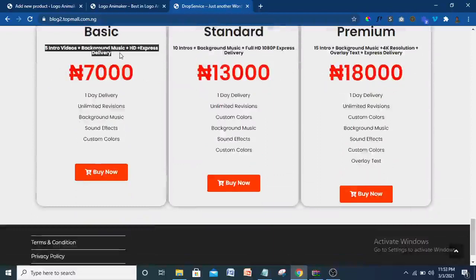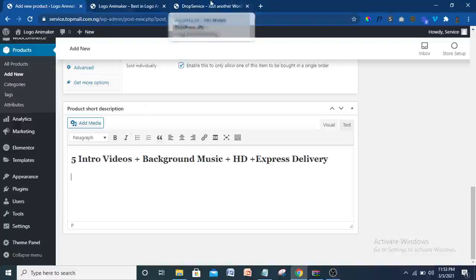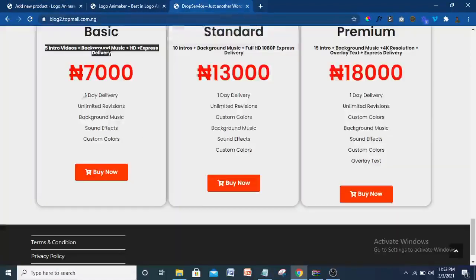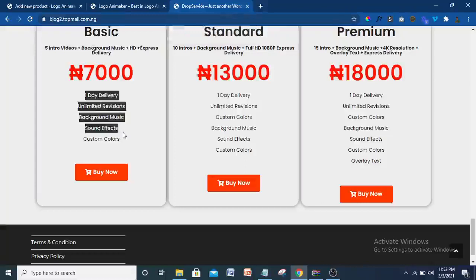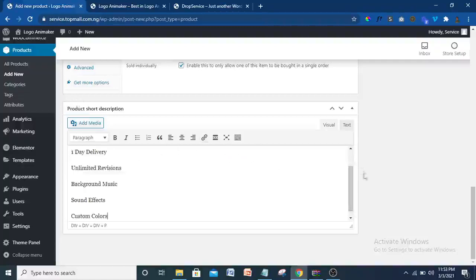Just copy to this place. Control C it. We can come here. I'm going to put in that details there. Enter. Then also this detail. Just going to do that. Okay. I'll Control C this one too. Paste it. So that's what I'm going to do there.